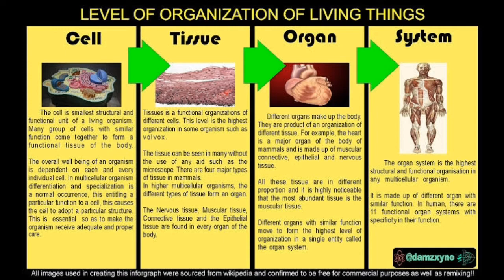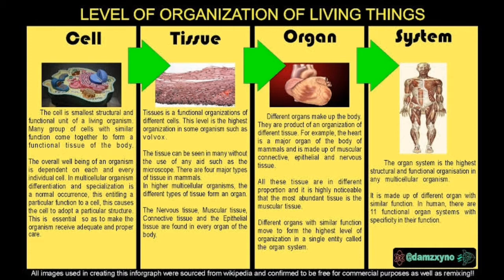The cell is the smallest structural and functional unit of living organisms, and similar types of cells combine to form tissue. Tissue is a functional organization of different cells. This level is a little bit higher organization in some organisms, okay, and tissue can be seen in many without the use of any microscope, and tissues combine to form organs. Different organs make up the body.